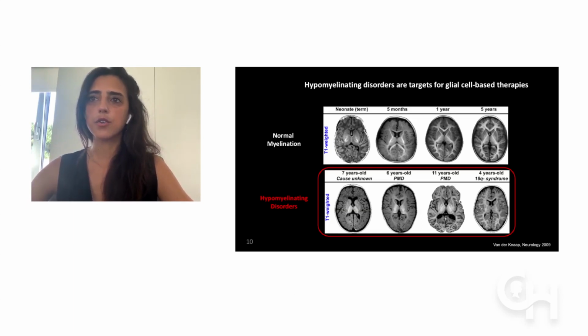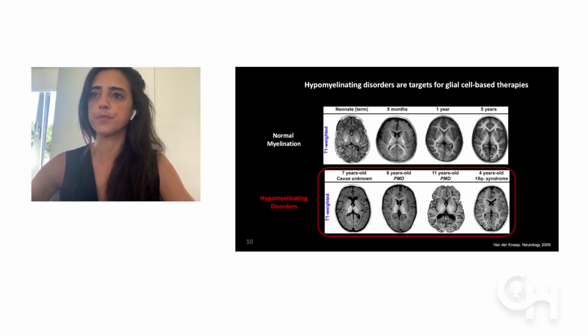And that is seen as a progressive increase of signal, which is white in this picture, within the white matter of the brain. And you can see that from the neonate to 5 months to 1 year to 5 years, these white structures are progressively more prominent. And that progression is almost up to adult age by 2 years of age. So the image you see by 5 years is considered almost the same as the one from adult age.